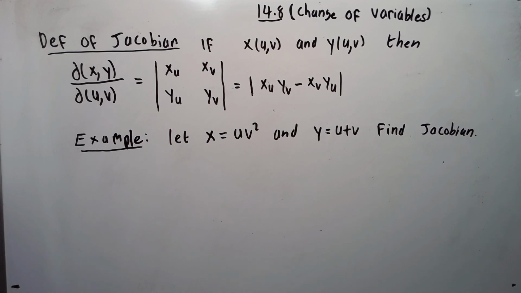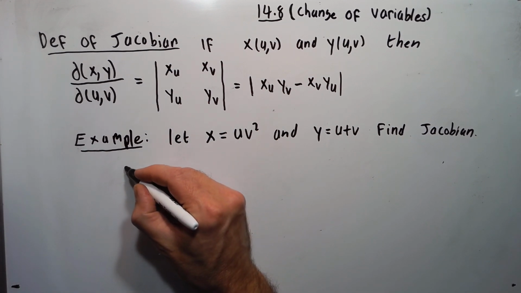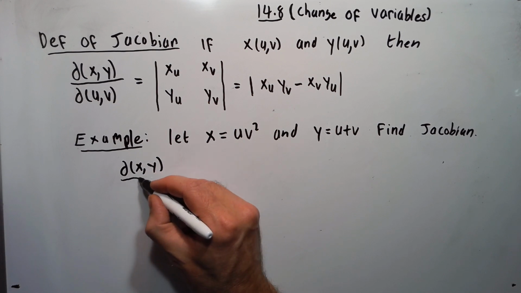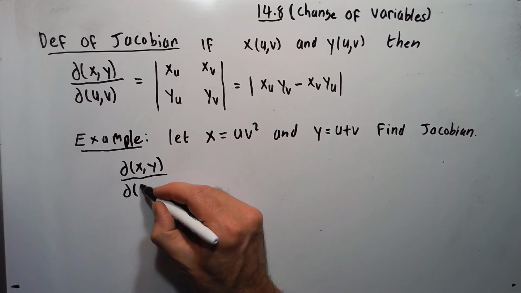So here's the first example. Suppose x is equal to u v squared and y is equal to u plus v. Find the Jacobian. Okay, so let's do it up here. So we'll have our Jacobian symbol of x, y over u, v here.